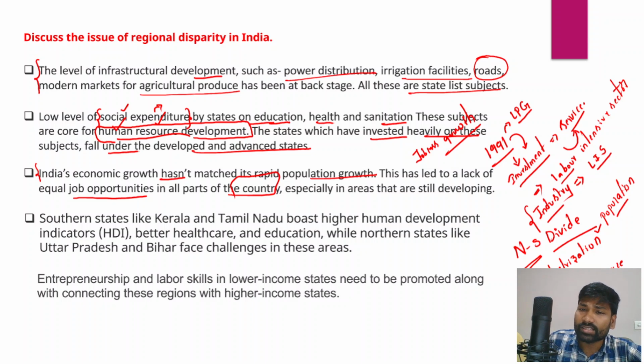But these things you hardly observe in the northern states, and that's why there's a huge difference in terms of social development and economic development of the northern states and the southern states. So therefore, ultimately, we need to focus on labor intensive sectors, manufacturing and industry, especially the micro, small and medium enterprises. Skill development is also a very important aspect that has to be focused on. Skill development and further improving the education as well as healthcare infrastructure is very important.